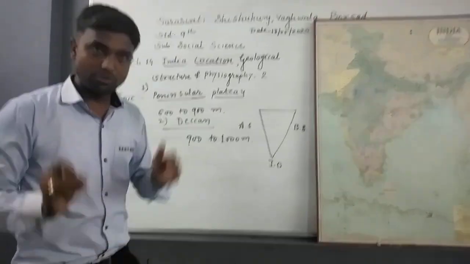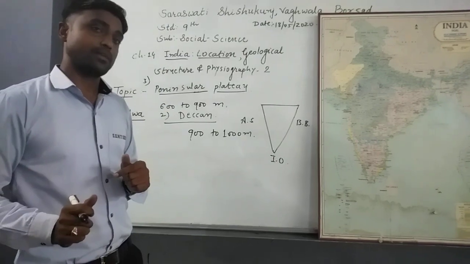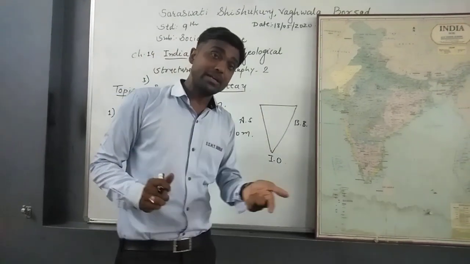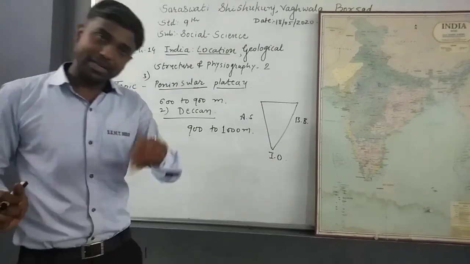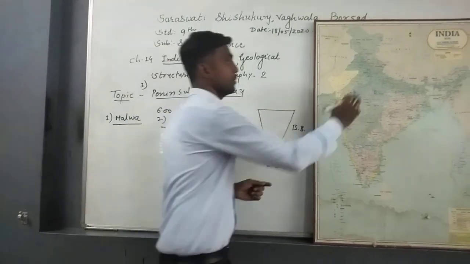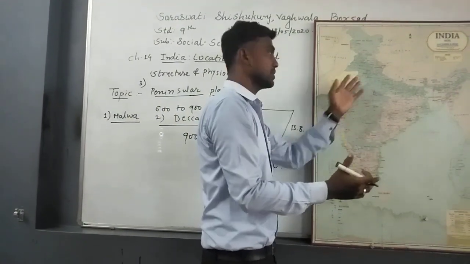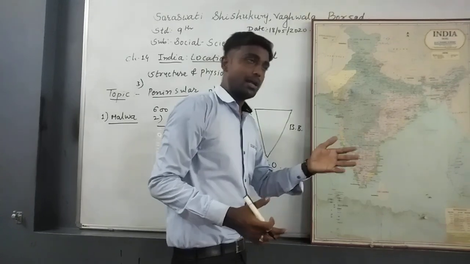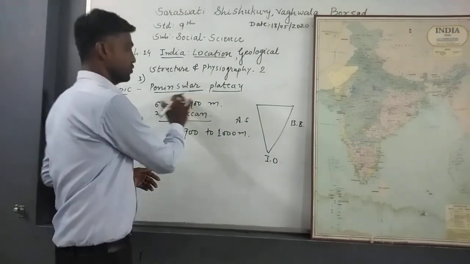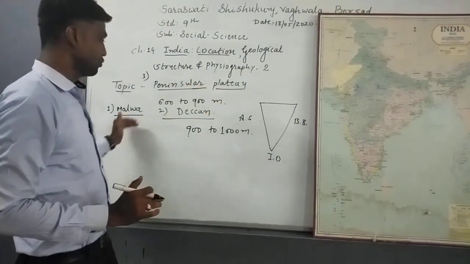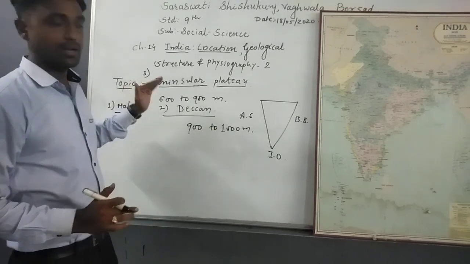So students, today we discussed the northern mountain ranges and the eastern Himalayas. After that we talked about the Great Northern Plain. Why is it called the Great Northern Plain? It is the largest river plain of the world. And then we talked about the Peninsular Plateau. There are two plateaus, Malwa Plateau and Deccan Plateau.